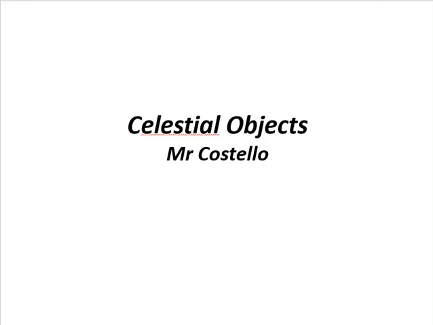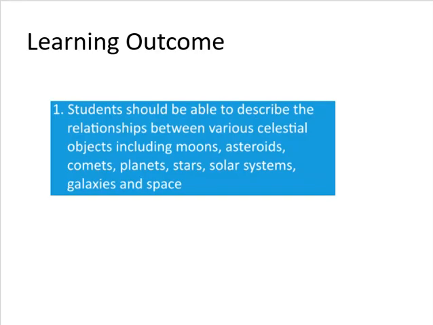Celestial objects. So at the end of this lesson, students should be able to describe the relationship between various celestial objects, including moons, asteroids, comets, planets, stars, the solar systems, galaxies, and space itself.